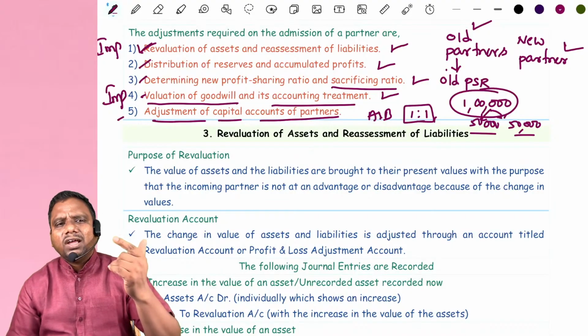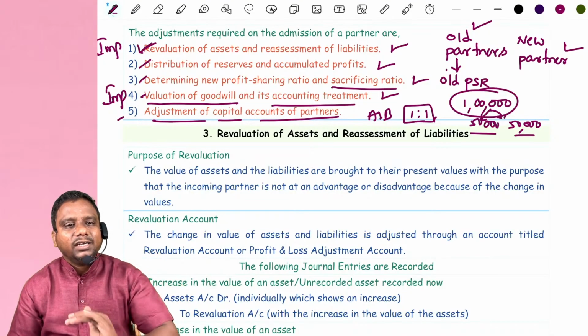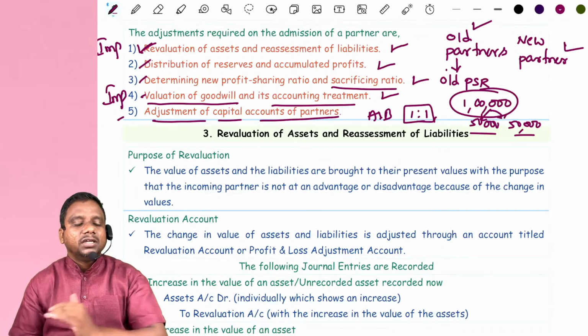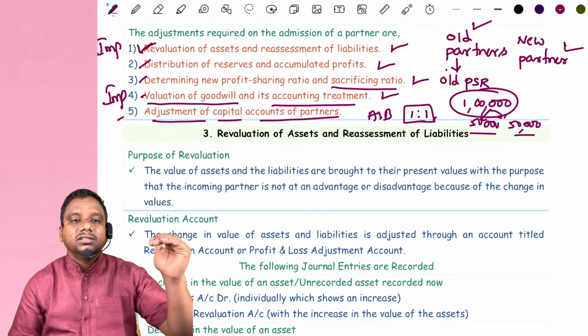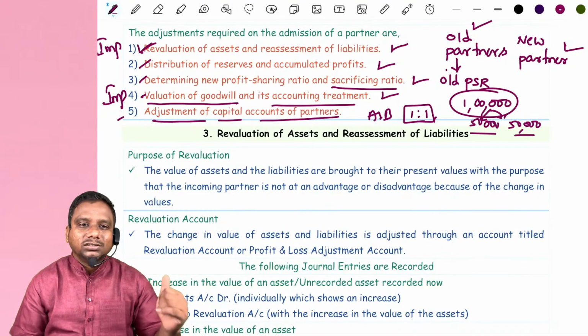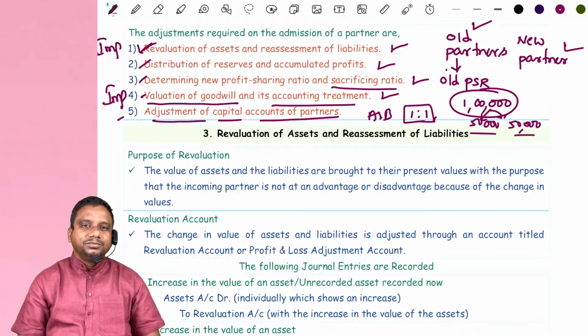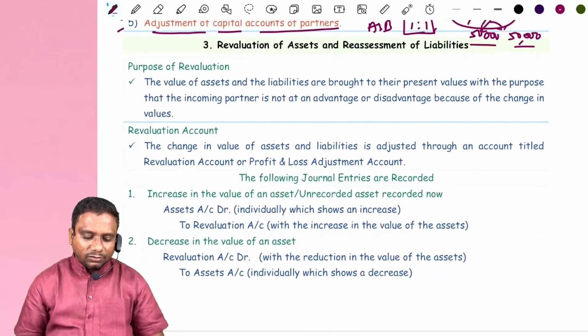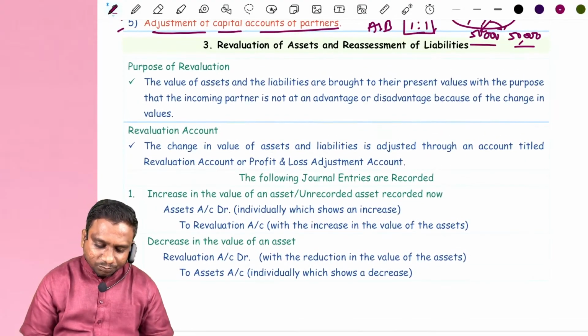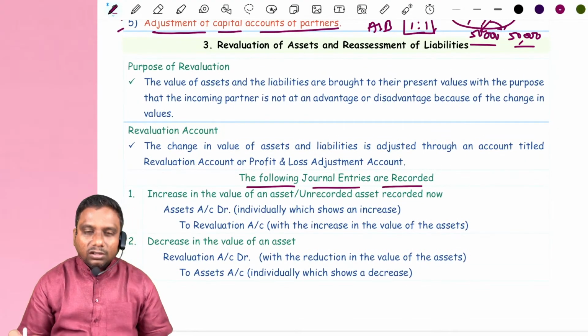Increase in the value of an asset means profit, credit. Decrease in the value of a liability, profit, credit. Increase in the value of a liability, loss, debit. Decrease in the value of an asset, loss, debit. Is it clear? So in that manner, we have to follow these entries. Look at the first one. The following journal entries are recorded.